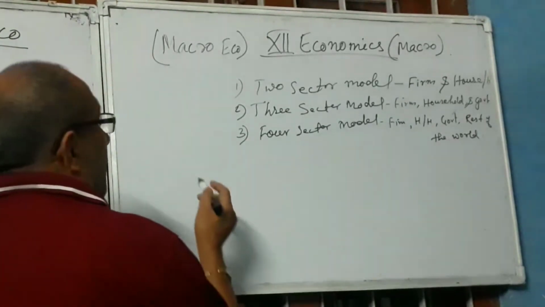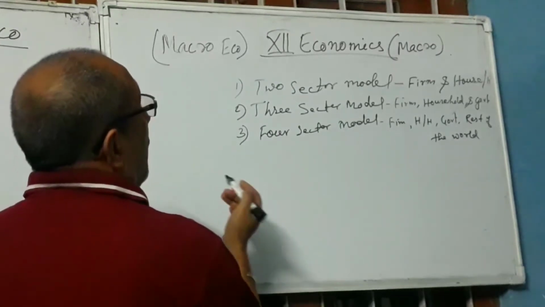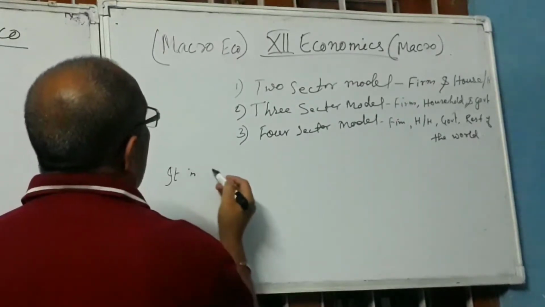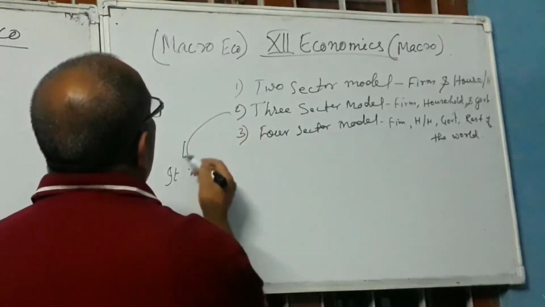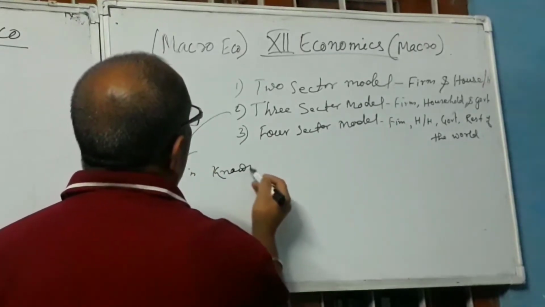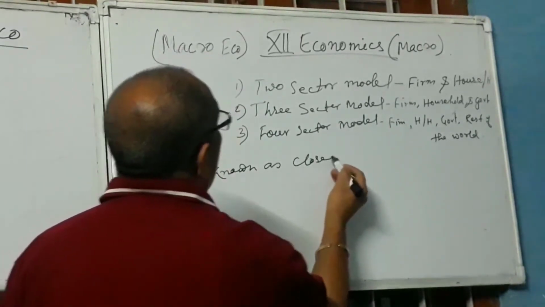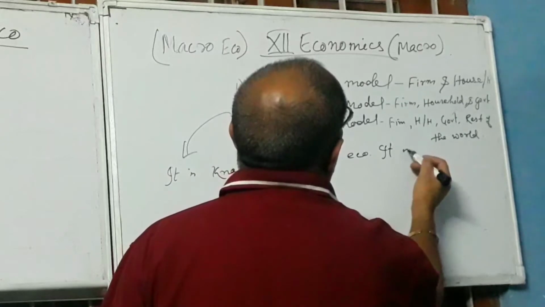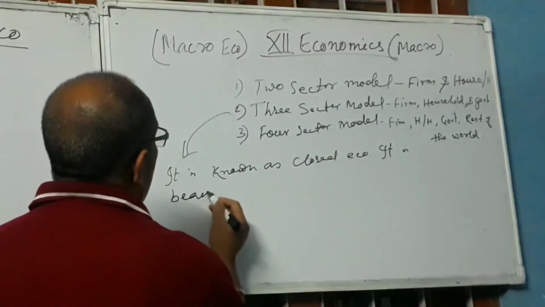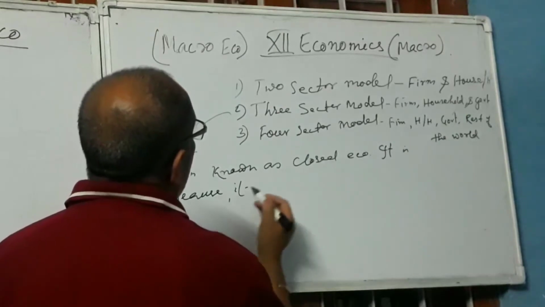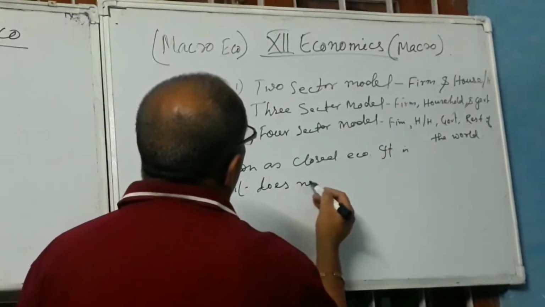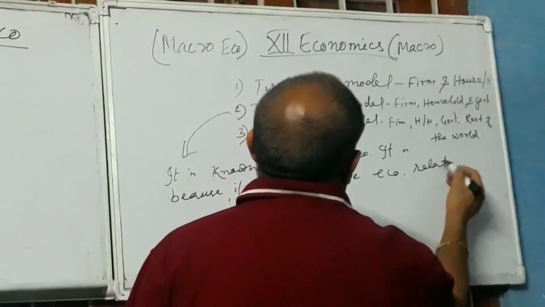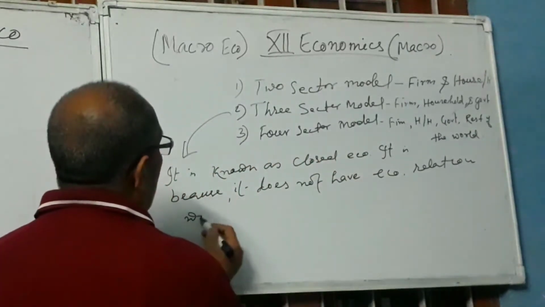First, you have to write down that the three-sector model is known as closed economy. It is known as closed economy because it does not have economic relation with other countries of the world.